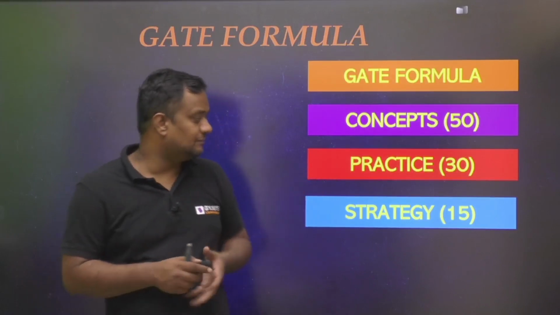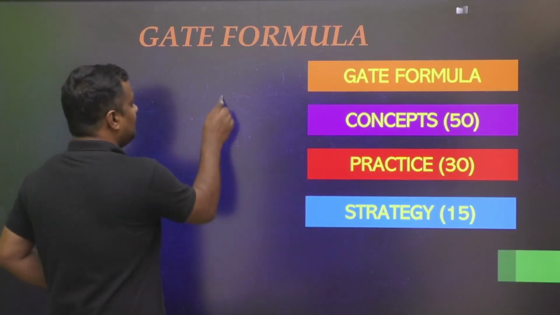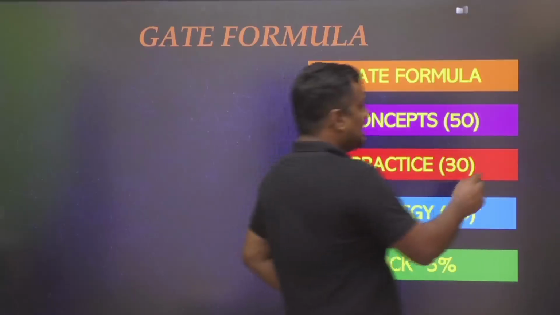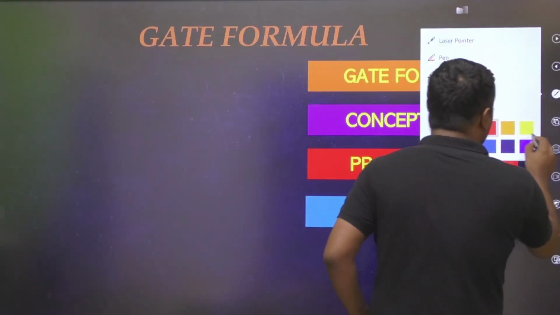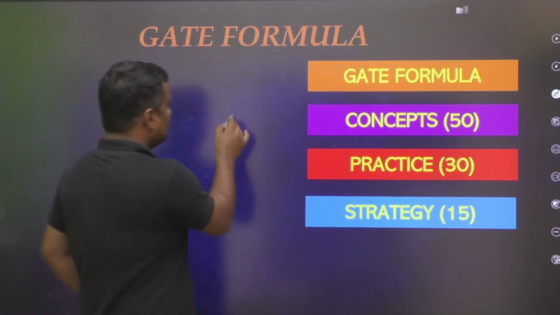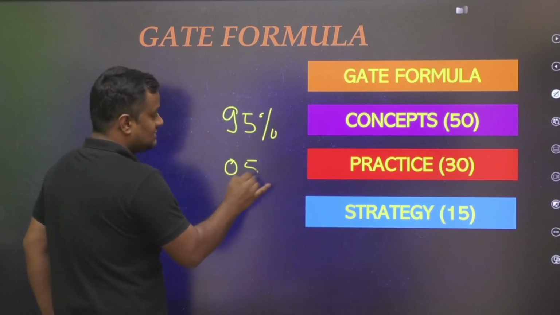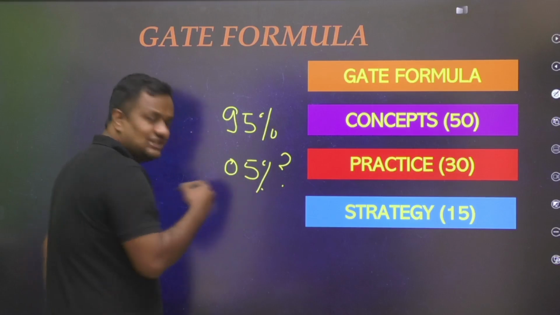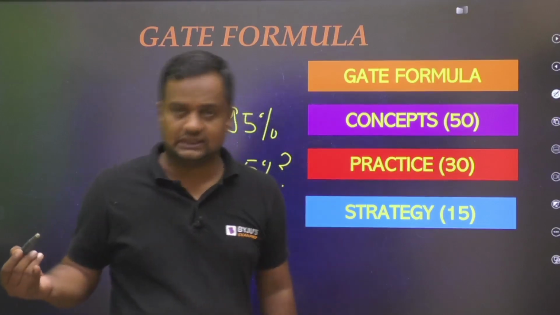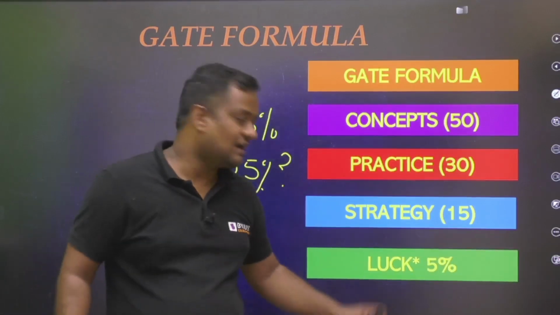Now 50 plus 30 plus 15, that is 95. So that 95 is there, but where is that 5? Unfortunately, I have to say this, as a teacher I have to use the word unfortunately. Unfortunately, that 5% is luck.